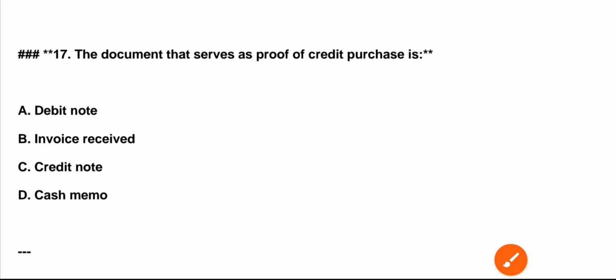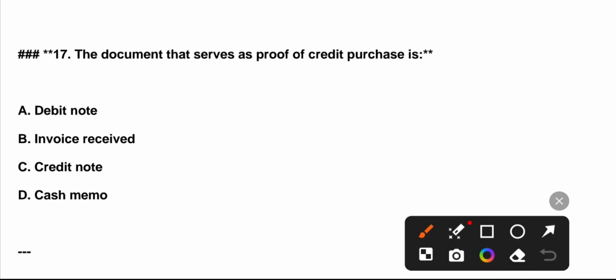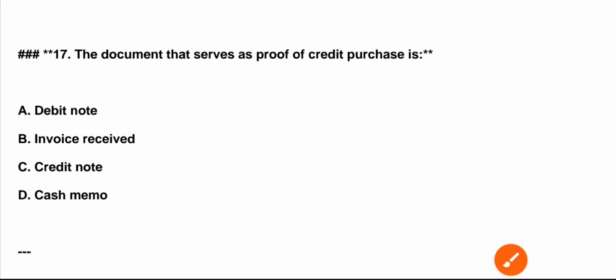Question number 17. The document that serves as proof of credit purchase is: A. Debit note. B. Invoice received. C. Credit note. D. Cash memo. Correct answer is option B.